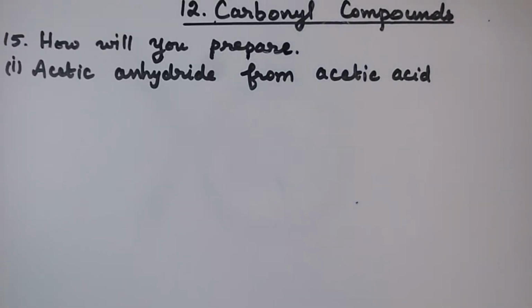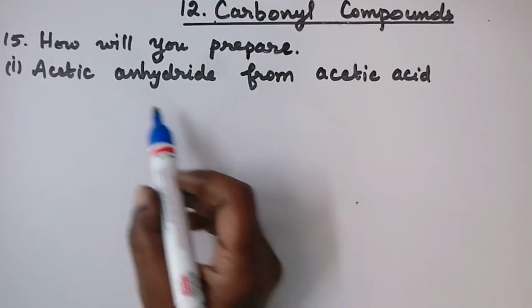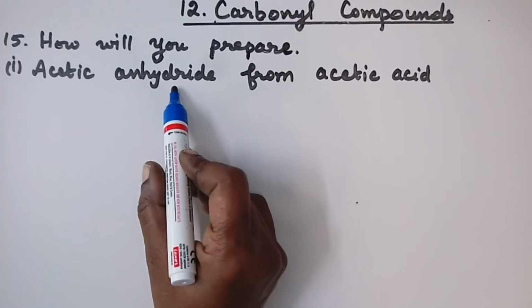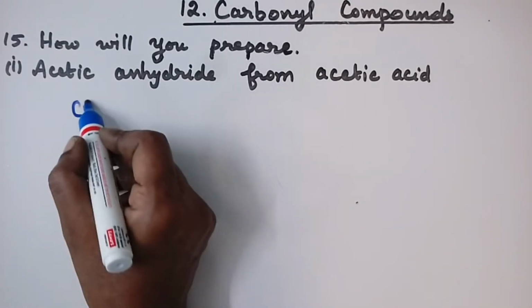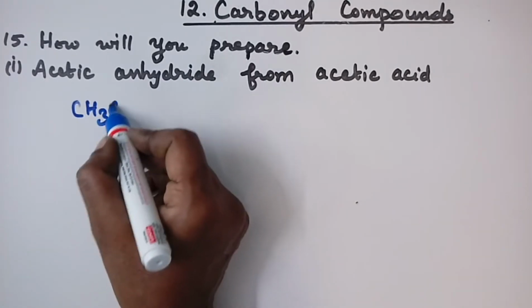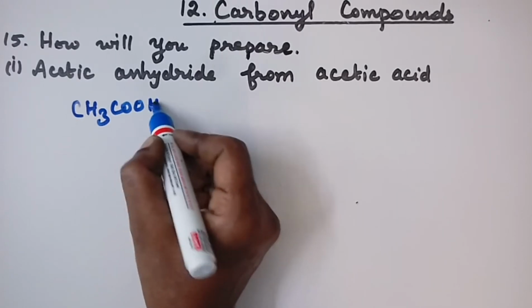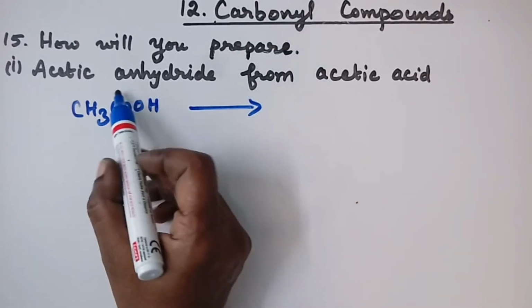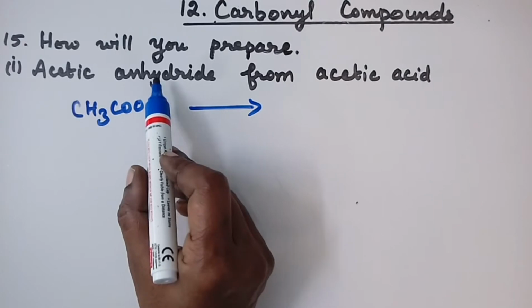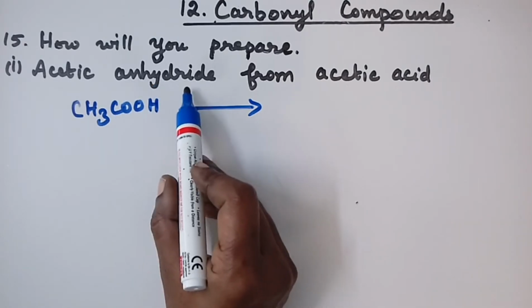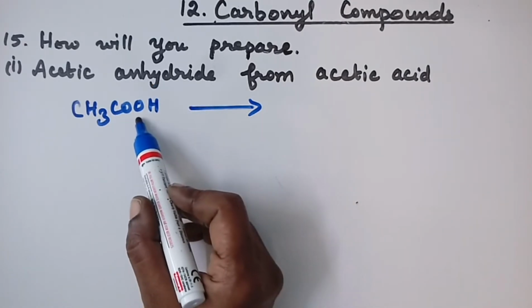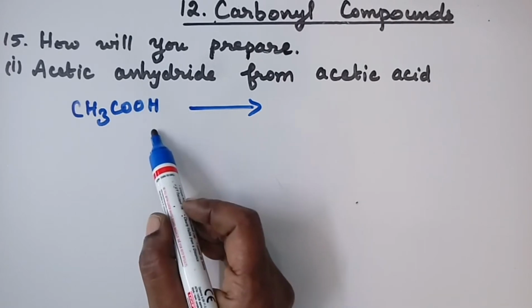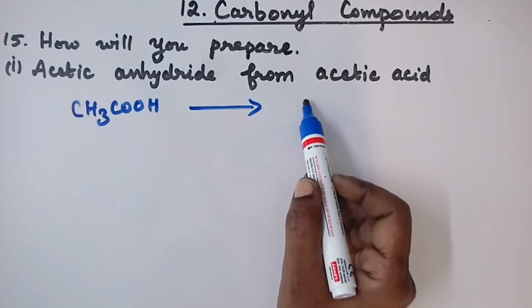Hello students, now we will see question number 15 from the chapter carbonyl compounds. How will you prepare acetic anhydride from acetic acid? So we have to prepare this acetic anhydride from acetic acid. Take acetic acid, CH3COOH. Acetic anhydride means a compound without water. So remove water from acetic acid, you get acetic anhydride.